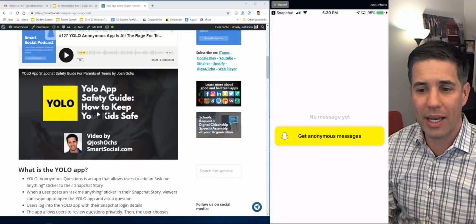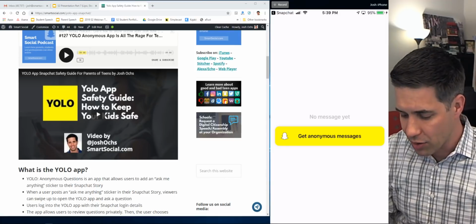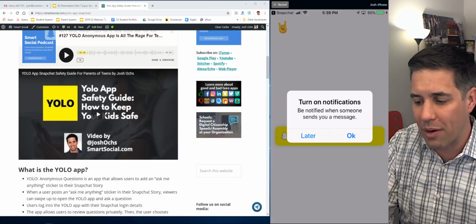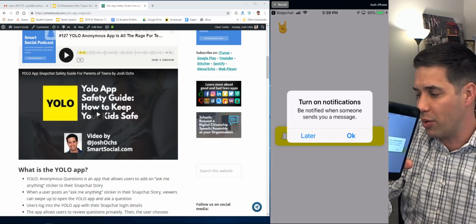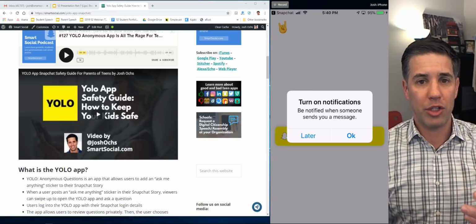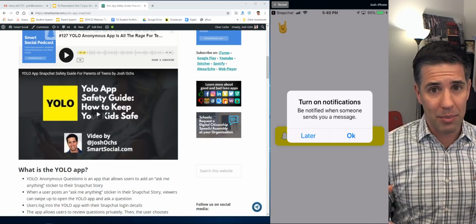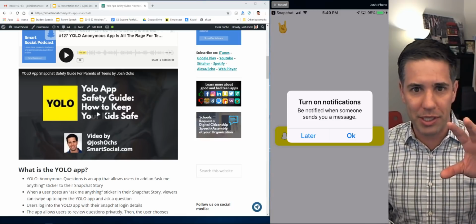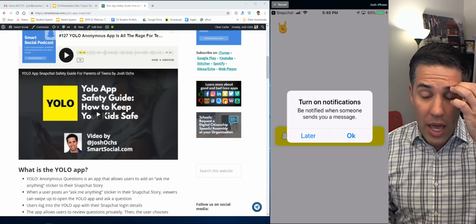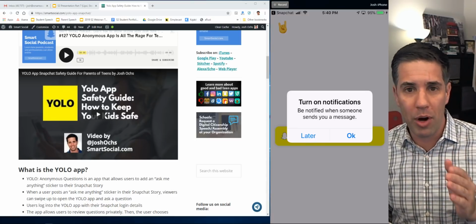Look at this. It says get anonymous messages. Get anonymous messages right there. So when you get anonymous messages, turn on notifications. Be notified when someone sends you a message. Here's what this is doing, parents and educators. This is playing on the dopamine, the rush that we get when we see an email, something in our inbox, the text message goes bzz, bzz. That's a dopamine rush that we as humans love. And what they're doing, anonymous means, oh, what did I miss out on? The FOMO plus the dopamine.